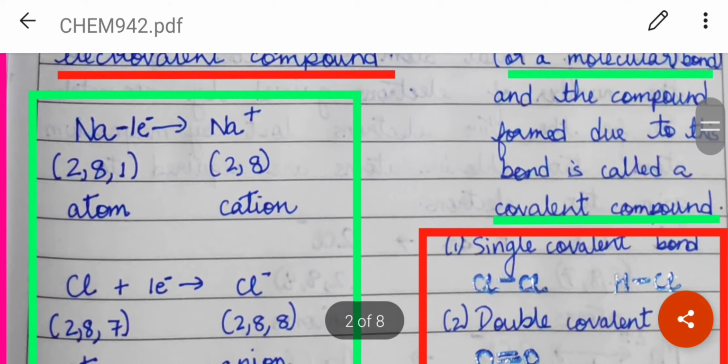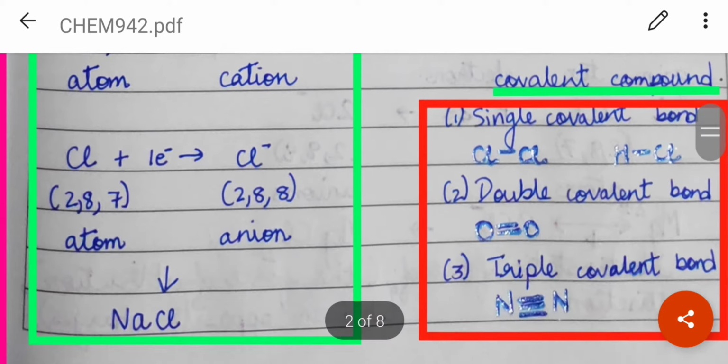As you can see in this example, sodium is a metal whose electronic configuration is 2, 8, 1. So it loses one electron in order to be stable and forms sodium cation, Na plus. Now it is stable. You can see 2 and 8, a stable electronic configuration.